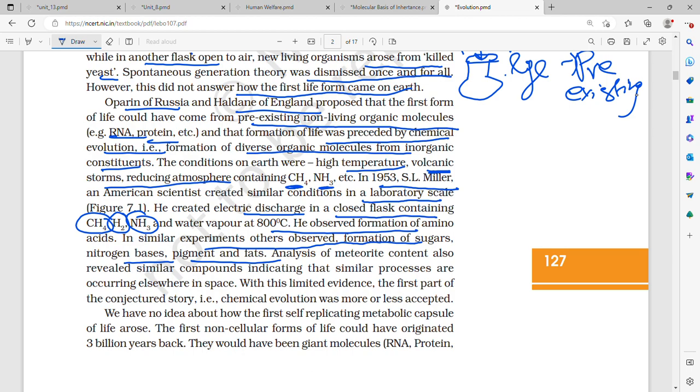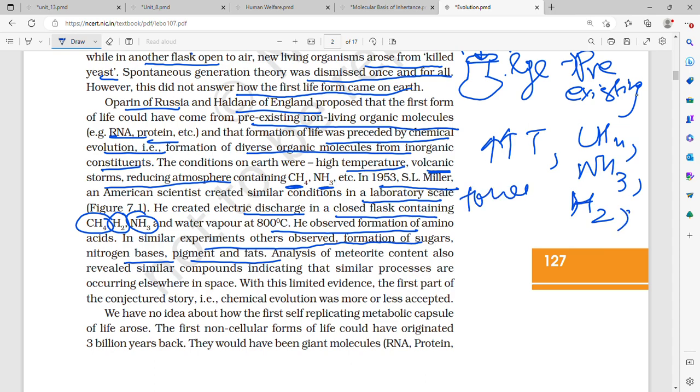So basically there had to be very high temperature, then CH4, NH3 and H2 had to be present in 2:1:2 concentration. Then there had to be torrential rain, and a reducing atmosphere, that is, no oxygen. These conditions were all met by S.L. Miller's experiment, in which he took a closed flask and by a vacuum removed the air. At the same time, he boiled the water vapor at 800 degrees Celsius.